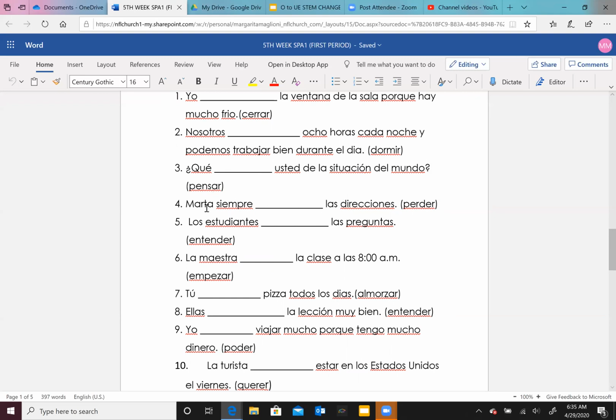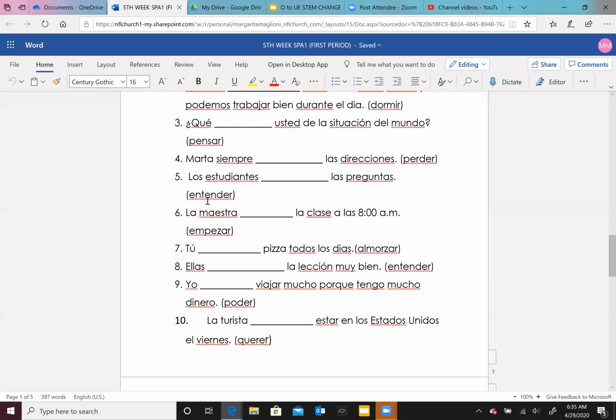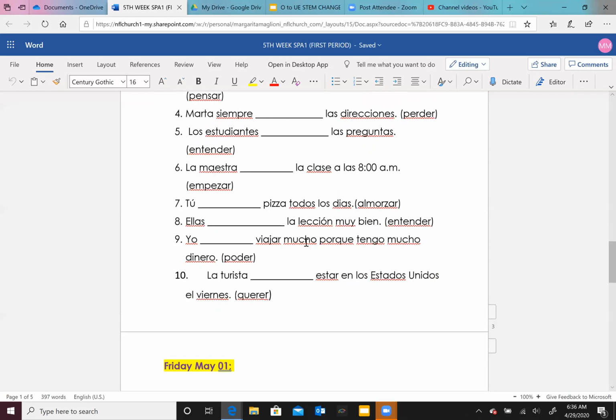Marta siempre, this is Marta, es ella, perder for Marta. Perder is an E to the IE verb. Los estudiantes, entender, entienden. Los estudiantes es ellos. La maestra es ella, empezar, empieza. Tú, almuerzas. This is the O to the UE change for tú. Ellas, entender, entienden. Yo, poder, puedo. La turista es ella, quiere.